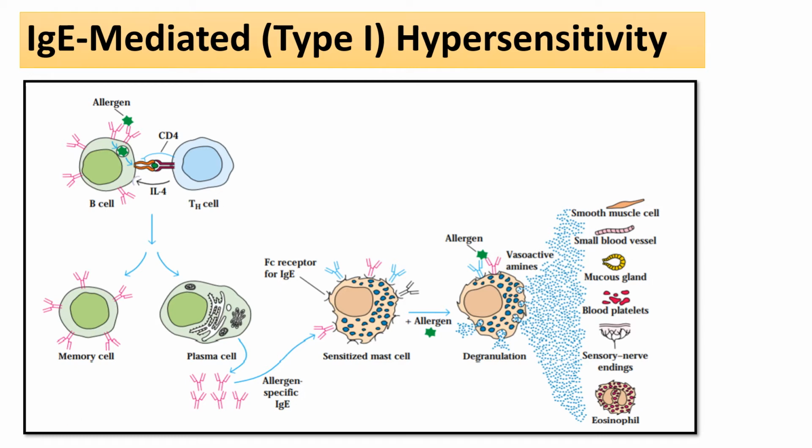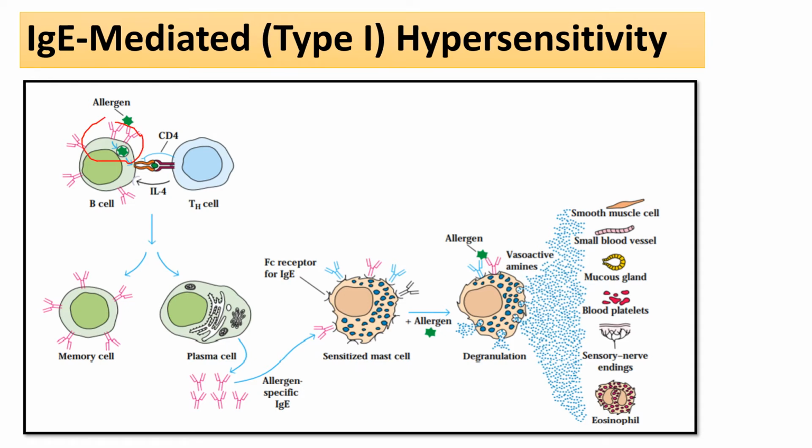I think it is a little bit complicated, but if you understand, it is very easy. Allergens means the antigens. In these hypersensitivity reactions, we call them allergens. These allergens come from the outside. These allergens bind with the antibodies on B cells.